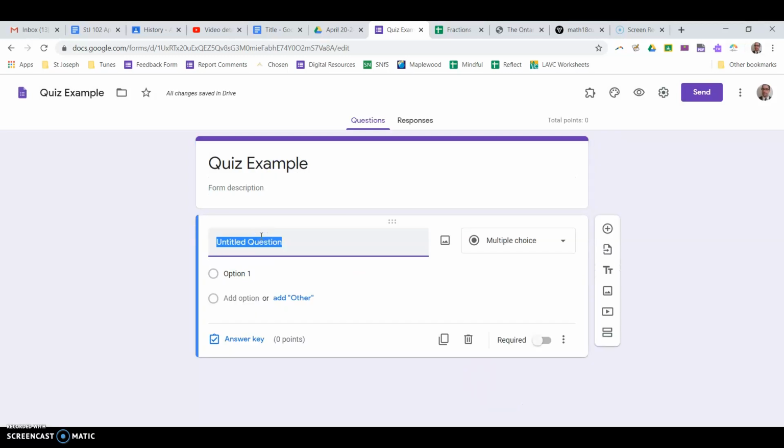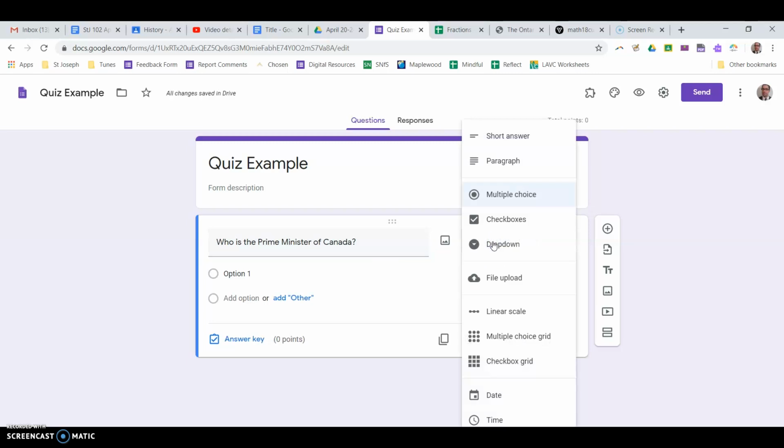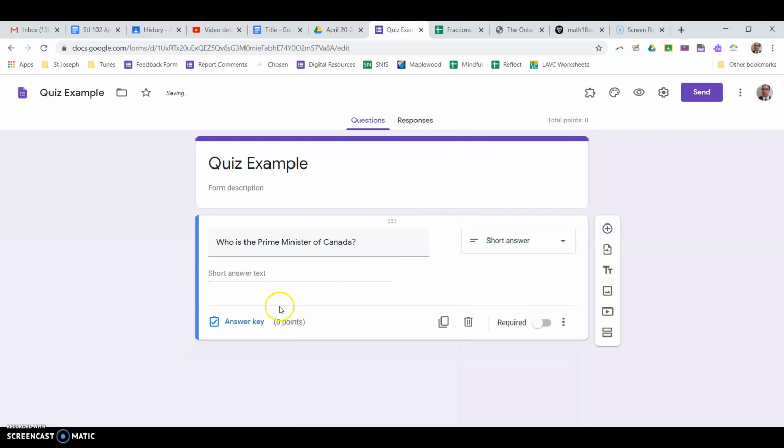So, question number 1. Let's say I was teaching government, and I wanted to know if the students knew the Prime Minister of Canada. So, who is the Prime Minister of Canada? And let's make this an open response short answer, where they have to put in the answer. We can make it required or not. That's up to you whether or not you want it to be forced that they have to put something in. Right now, I'm going to leave it as open.